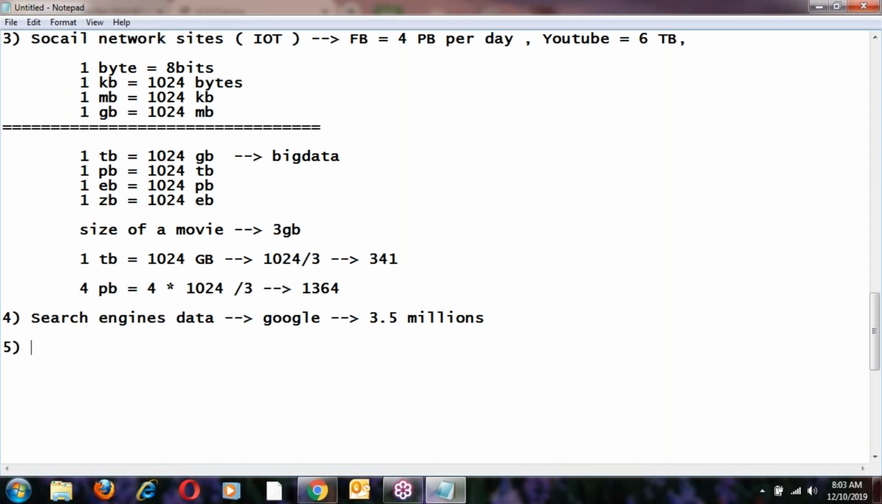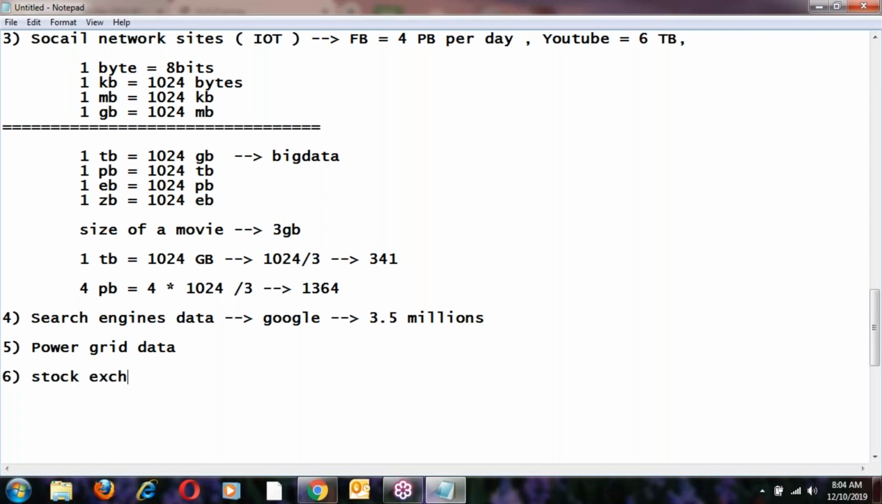Like this, we can discuss many examples. Power grid data: every consumer's information they should maintain, right? Next, one more example, stock exchange data. The best example is stock exchange data.